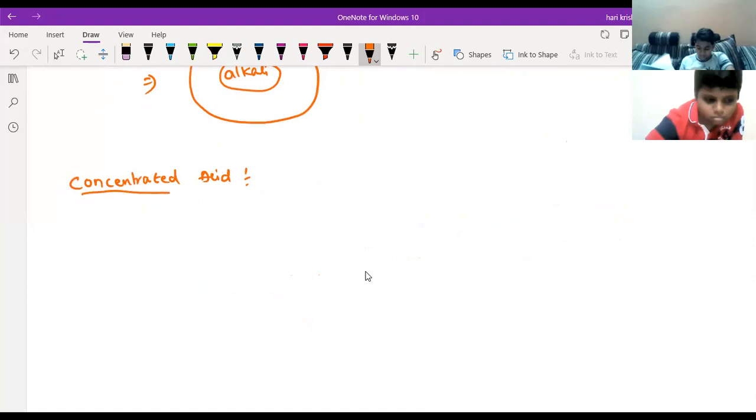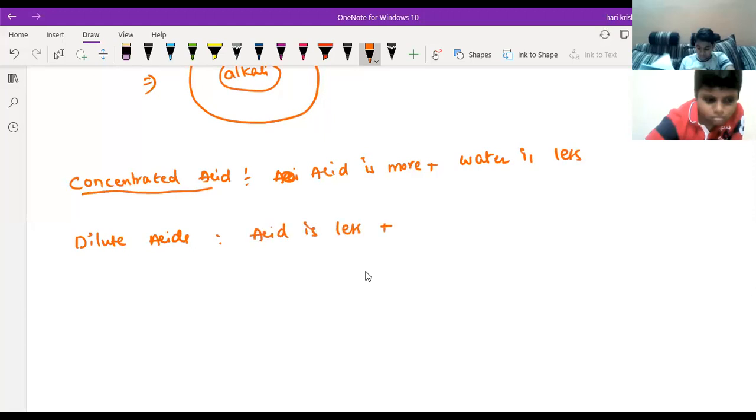In the case of concentrated acid, the acid content will be more and the water is in lesser quantity. But in the case of dilute acids, the acid is less and water is more.